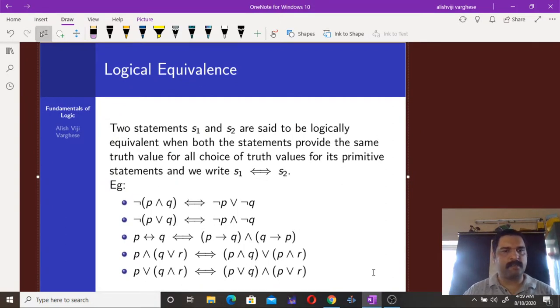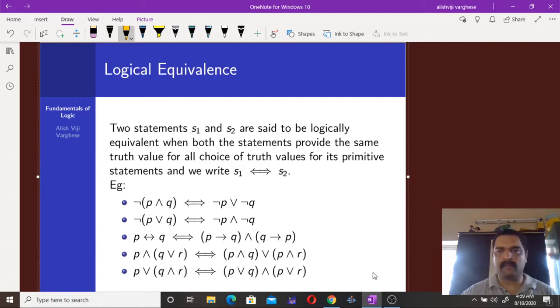Now, two compound statements are said to be logically equivalent when both statements provide the same truth value for all choices of truth values of their primitive statements, and we write S1 is equivalent to S2. So here are some examples of statements which are equivalent.